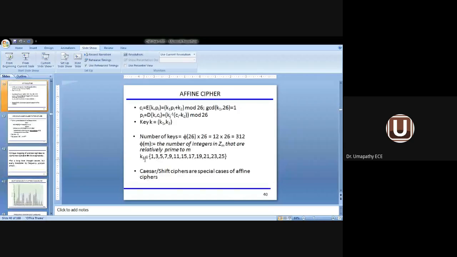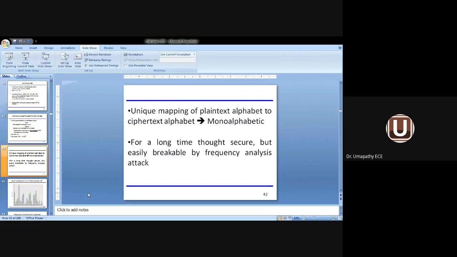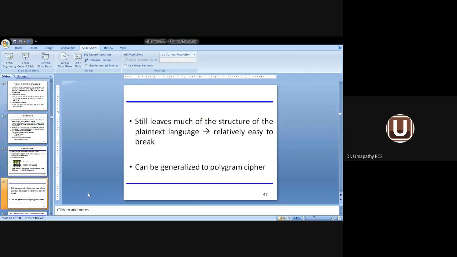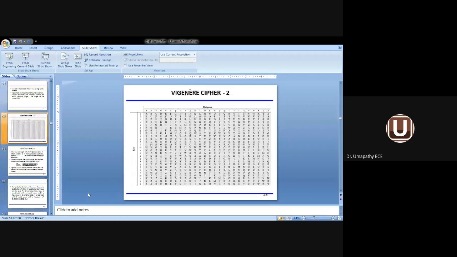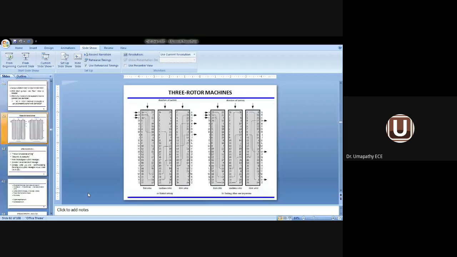Okay, if there is no clarification, let me move to the transposition technique. We have to complete the transposition technique and steganography.